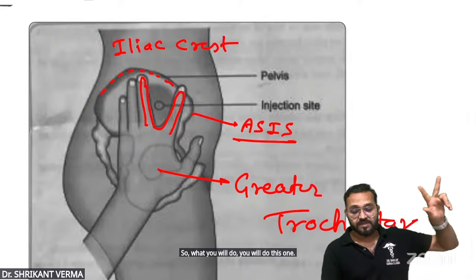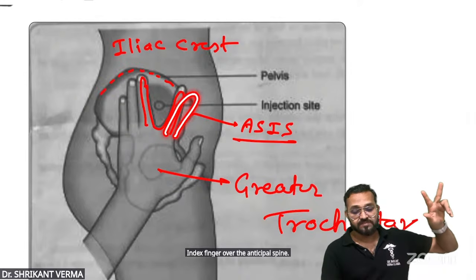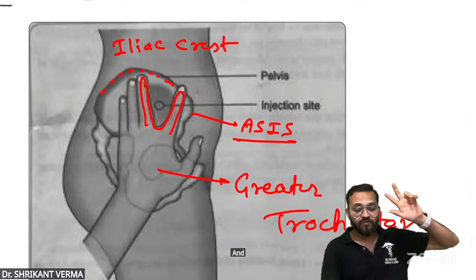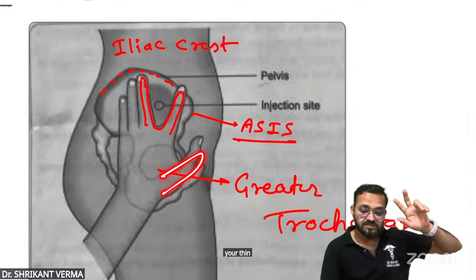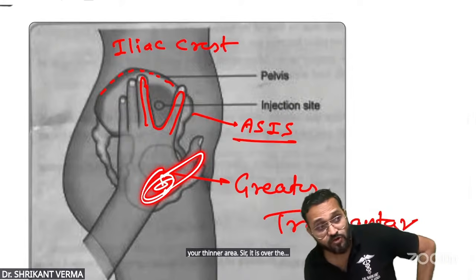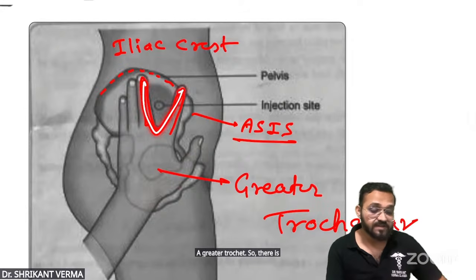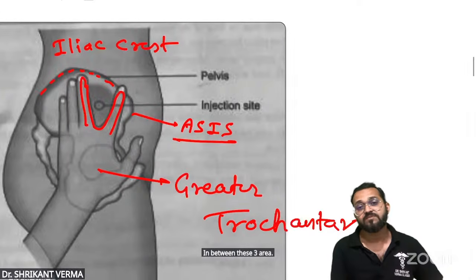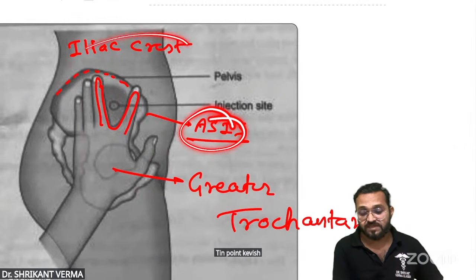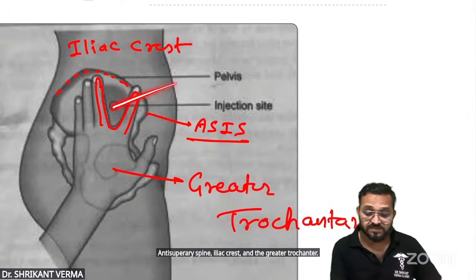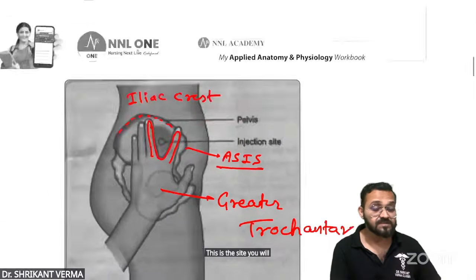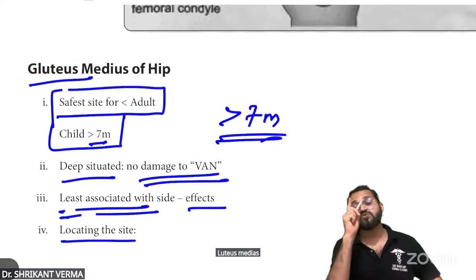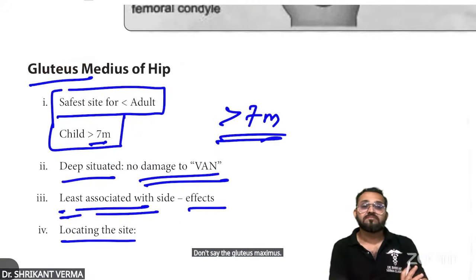Index finger over the anterior superior iliac spine, the middle finger towards the iliac crest, and the pad of your thenar area is over the greater trochanter. So there is one V-shaped area. You give the injection in between this V area, in the middle of the 3 points: anterior superior iliac spine, iliac crest, and the greater trochanter. This is the site where you give the injection. Which muscle? Remember, gluteus medius. Don't say gluteus maximus.